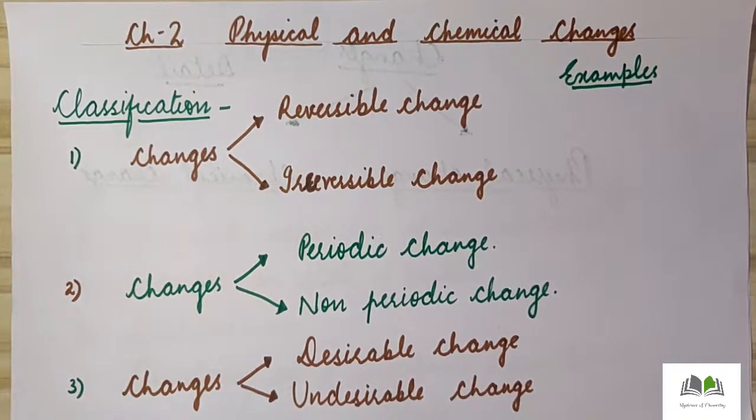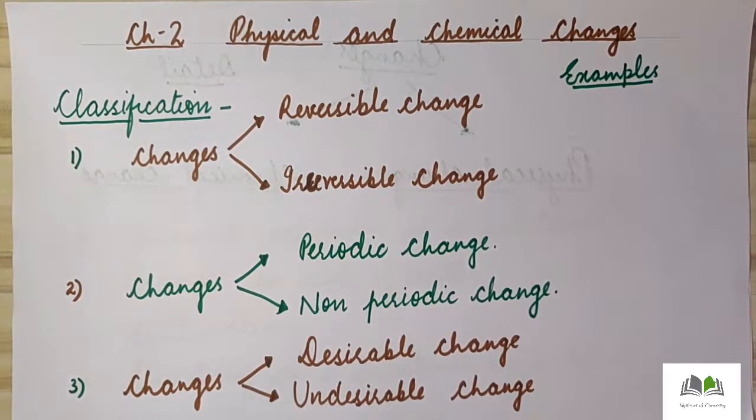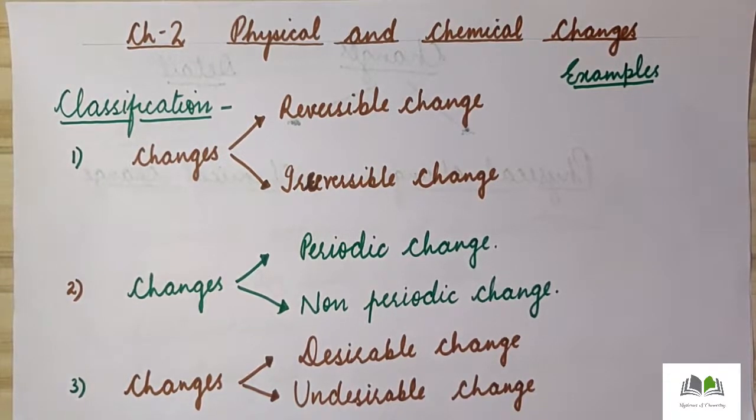And then one classification we have in detail, that is the classification on the basis of physical and chemical properties. On the basis of physical and chemical properties, changes can be classified into two types, physical change and chemical change. So physical and chemical changes we are going to discuss in detail.